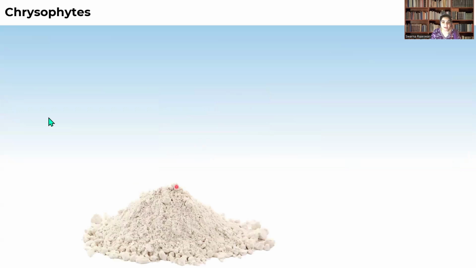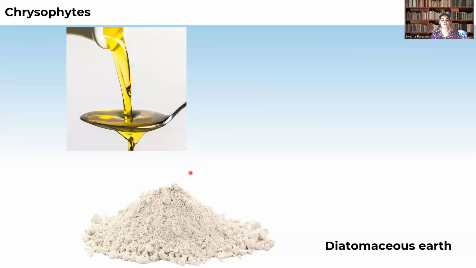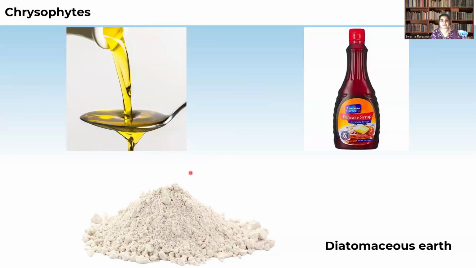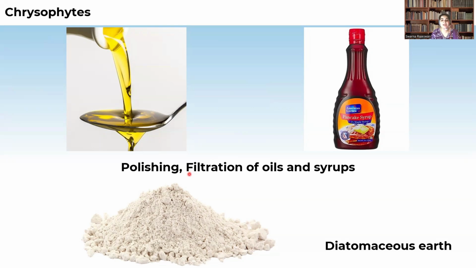After so many ages, the silica wall of the diatoms changes into a powder-like structure, which forms what is called diatomaceous earth. It is very useful for the production of some oils, which help in polishing, and even for the preparation of some syrups which we use in our day-to-day lives.